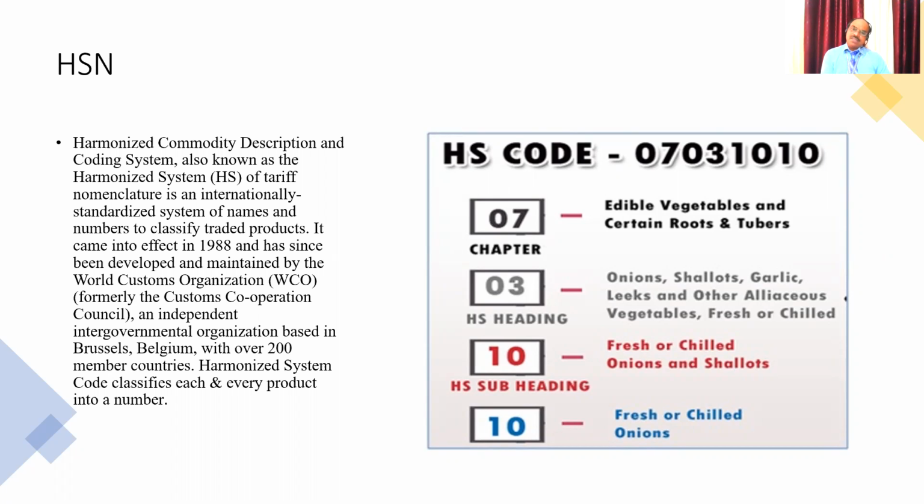So this is the HSN coding used in exports. That means you must know the process here. You can't write onions directly. Even though you are mentioning onion, you have to refer to the HSN coding system and mention the code number for the product. That is quite important.